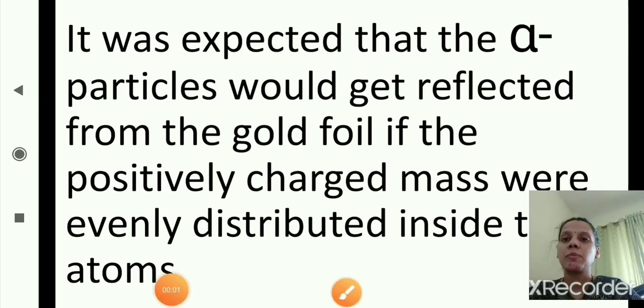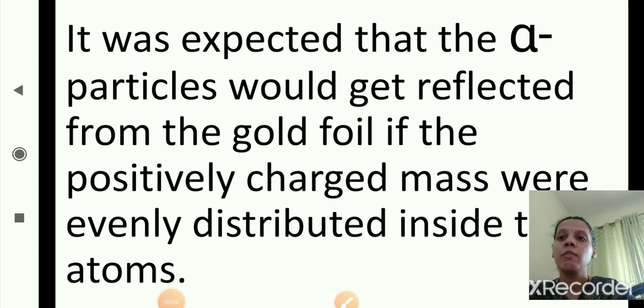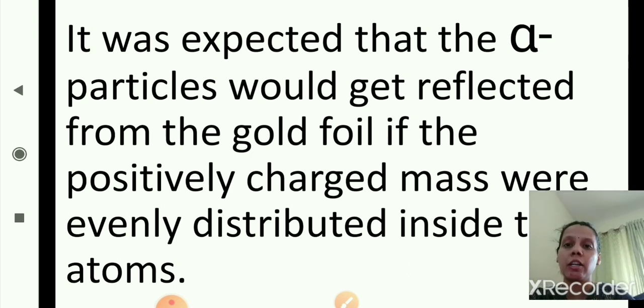It was expected that the alpha particles would get deflected from the gold foil if the positively charged mass were evenly distributed inside the atom.